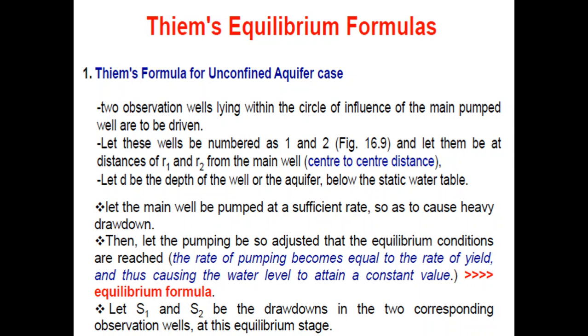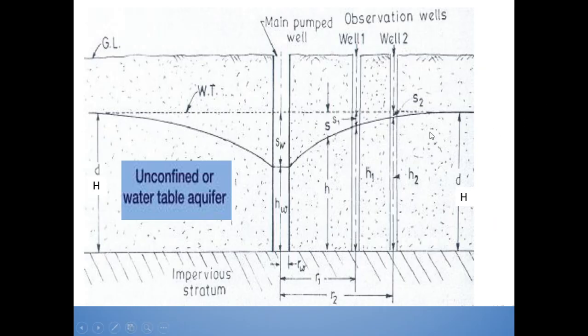Let S1 and S2 be the drawdowns in the two corresponding observation wells at this equilibrium phase.